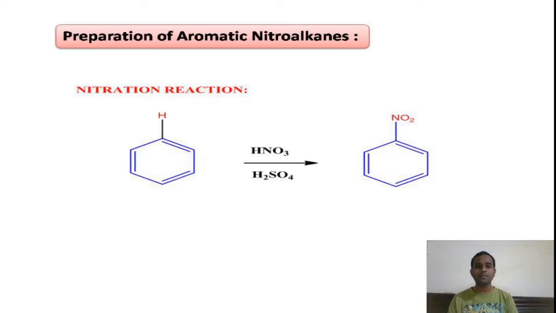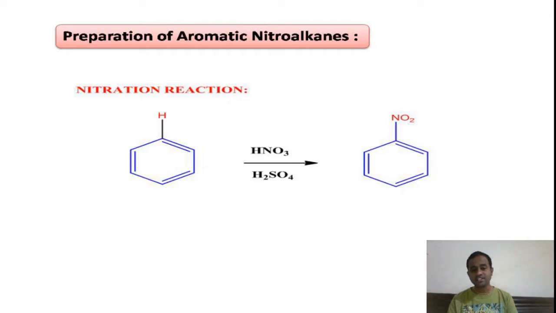Coming to the preparation of nitrobenzene, you can see this is a nitration reaction. We have already covered this reaction in intermediate level itself. Here the reactant is benzene, and the reagent we use for the nitration reaction is nitric acid in the presence of sulfuric acid.